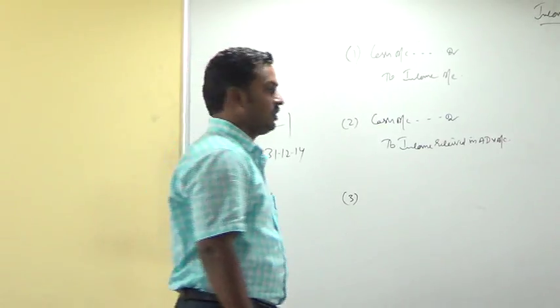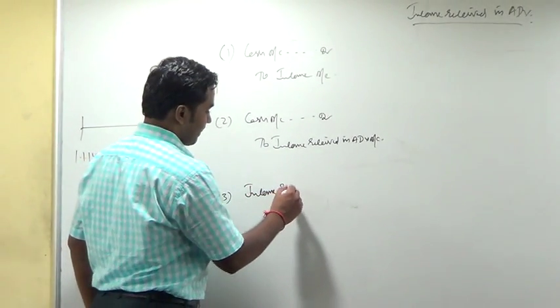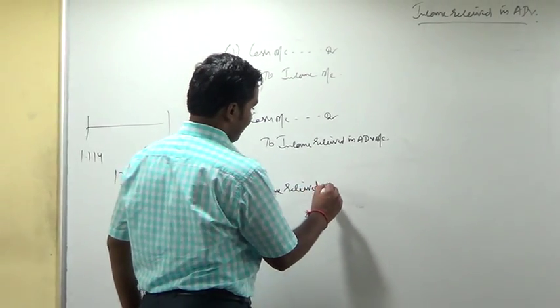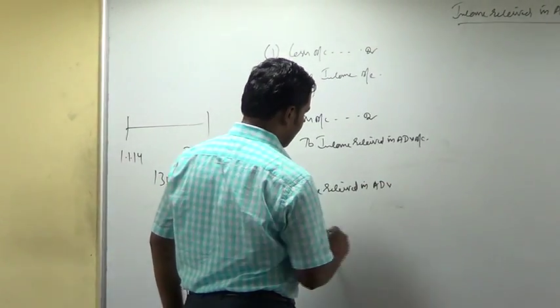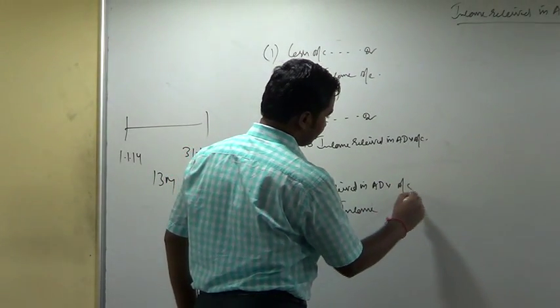Write down. Income received in advance account debit to income account.